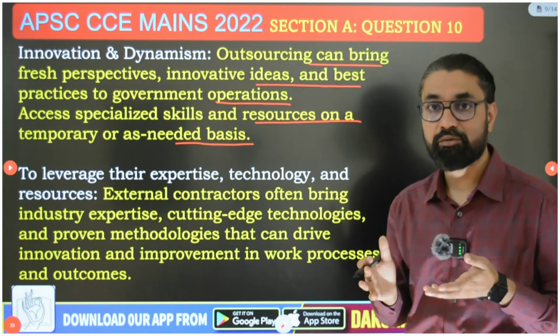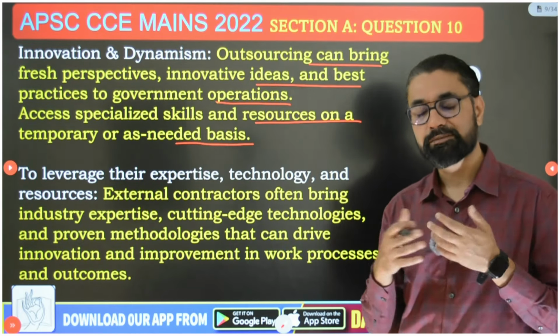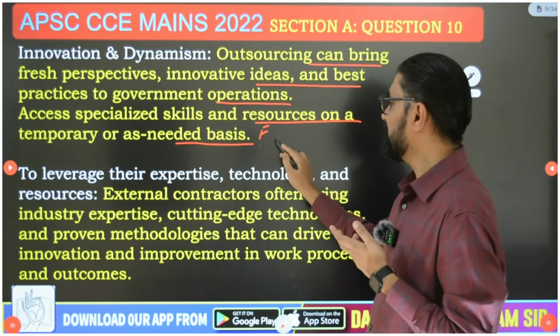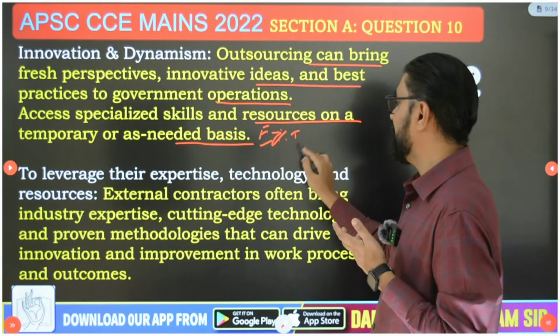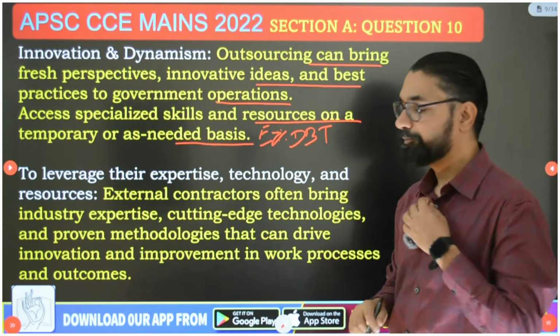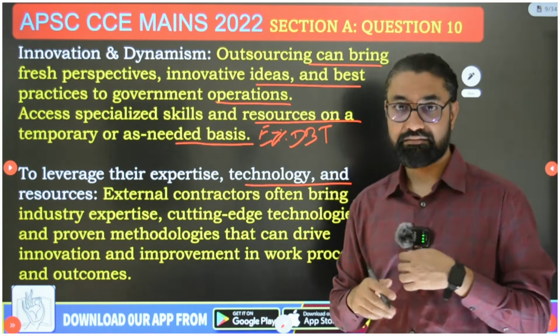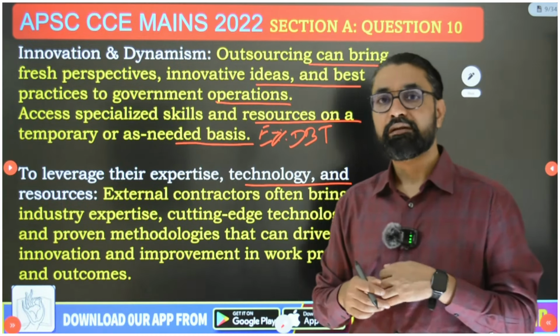So the way Aadhaar develops or improves the quality of delivery of services is the best example that you can use in answering. So here you can just add the example of direct benefit transfer.